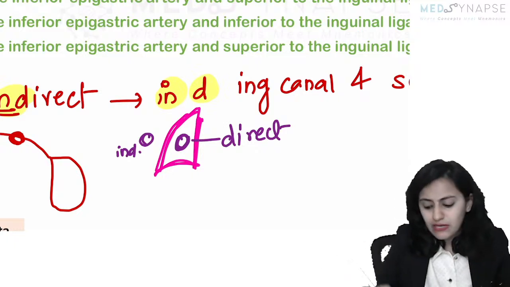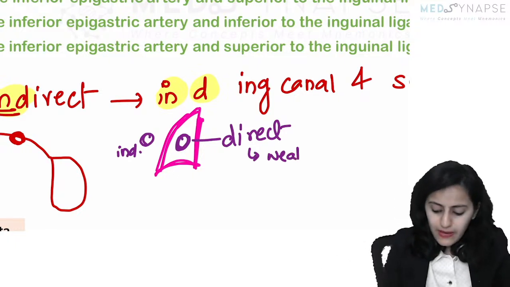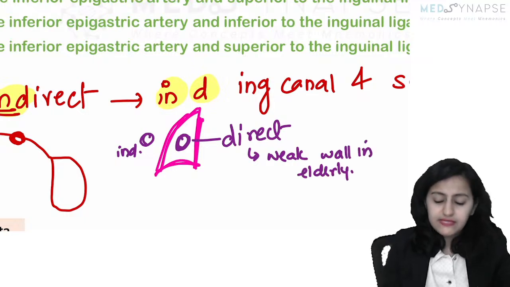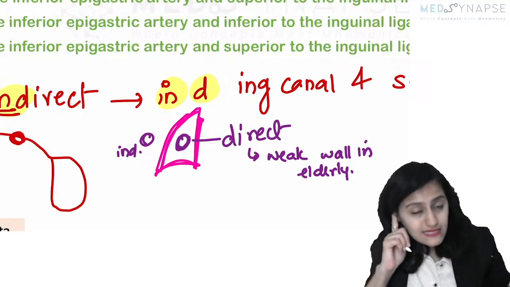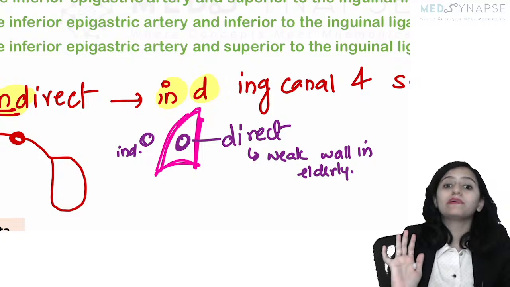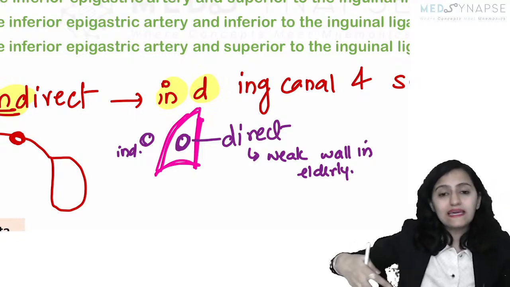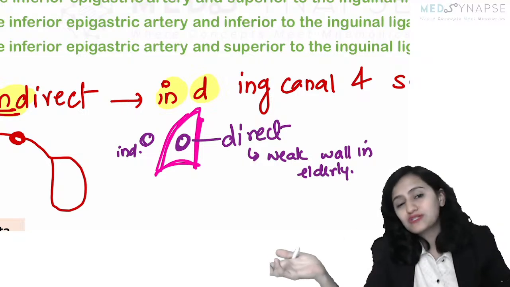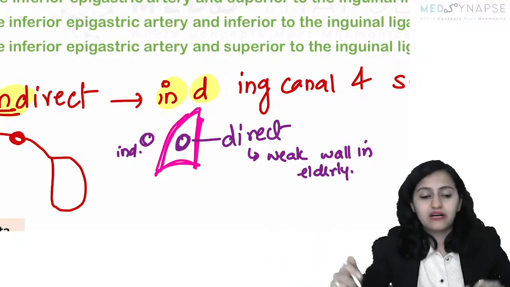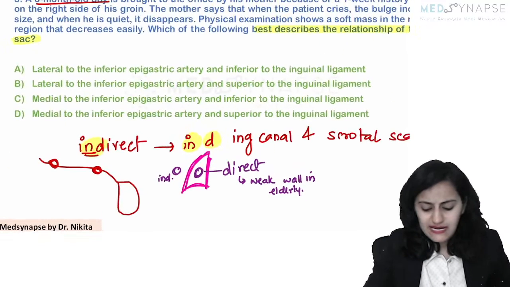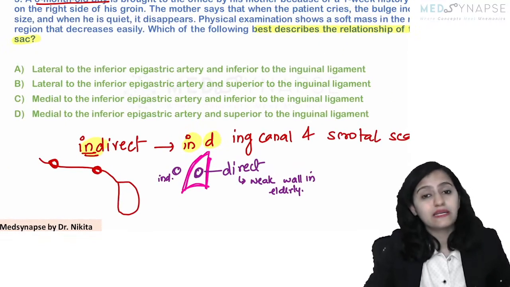When does the abdominal wall become weak? In elderly patients. So very important. This has been asked in the recent exam also. So a direct hernia is more common in elderly. While the indirect one, young patients can present with that if the sac is wide basically, patent processus vaginalis, all of that, it is indirect inguinal hernia.